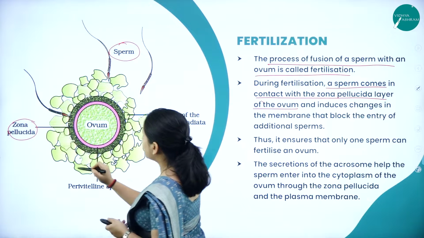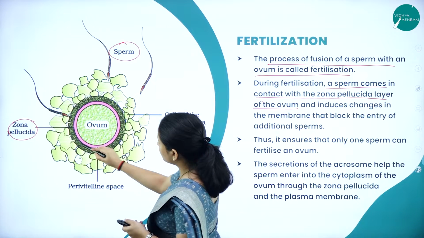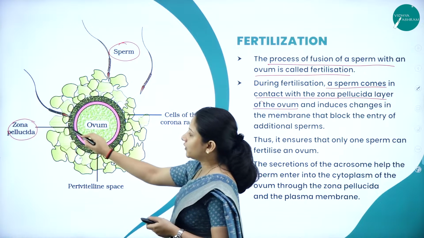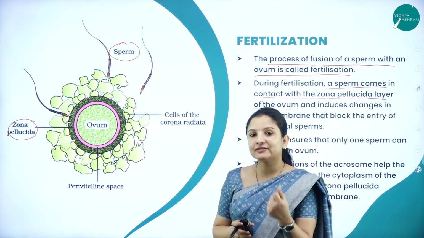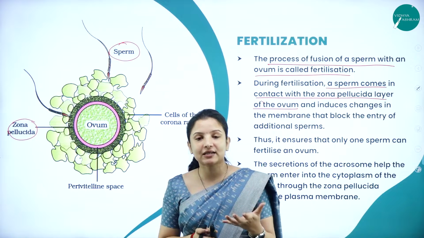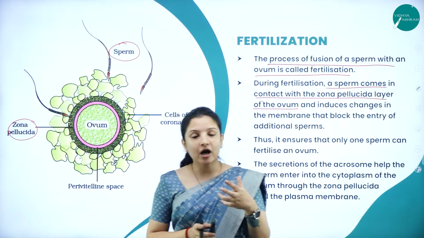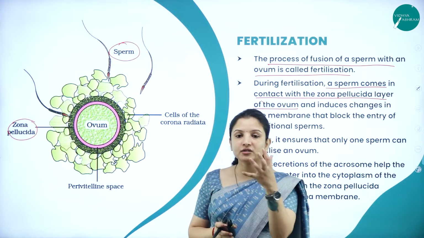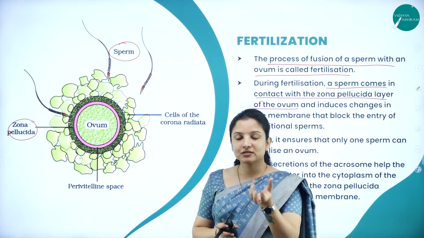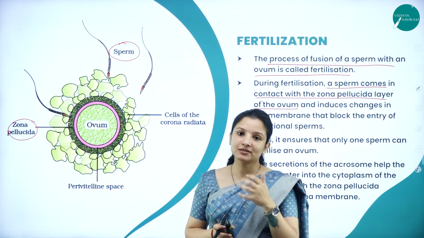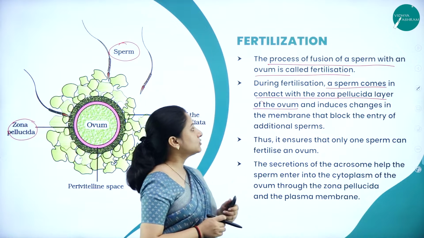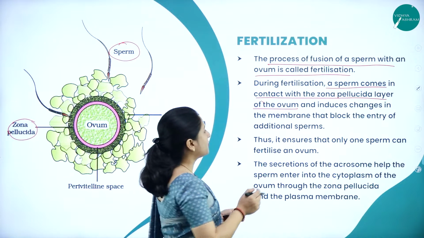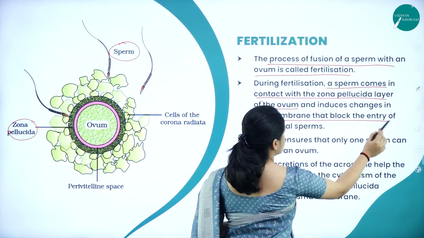This zona pellucida layer is one of the outermost layers of the ovum. It is made up of proteins, and it is a layer that actually secretes some hormone. That hormone is very important because it is the one which directs the sperm head towards itself. So that is why it is very, very important. And this induces changes in the membrane, and it blocks the entry of additional sperm.